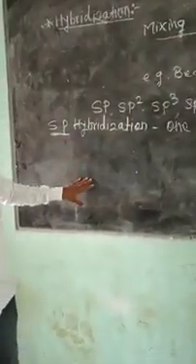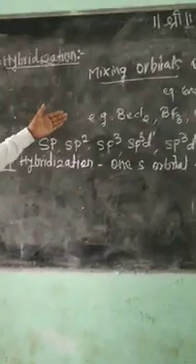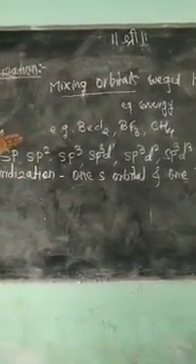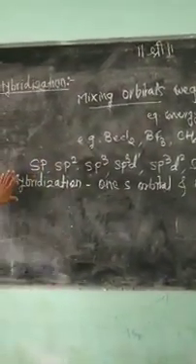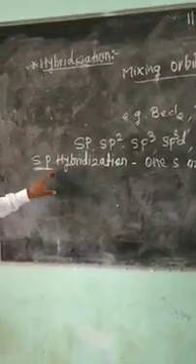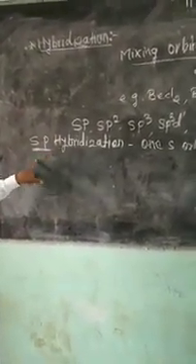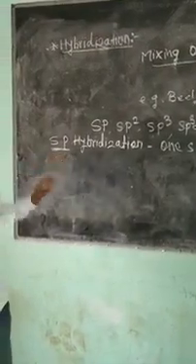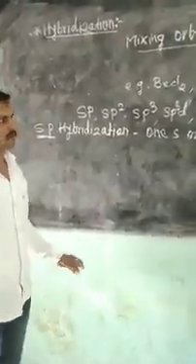After the mixing, we get the sp hybrid orbitals, having equivalent energy and equivalent shape. Such hybridization is the sp hybridization, in which the percentage of s character is 50%.